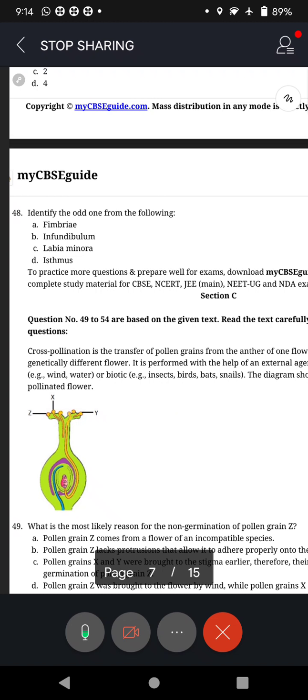Right? Tomorrow's session we will talk about the diagram based questions. This you need to practice. You have to practice. That's why I was insisting you practice diagrams. Right? Let's see tomorrow. Take care. Bye.